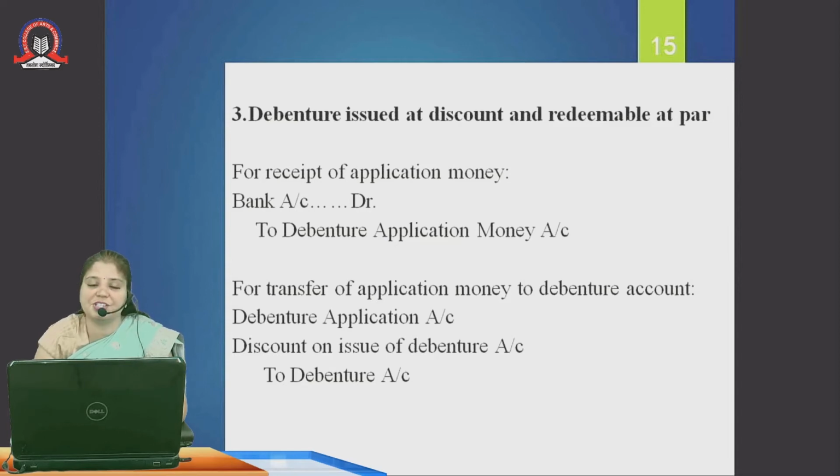This means debenture application account debit, discount on issue of debenture. Suppose I have issued the debentures at a discount of 1 rupee. This means I have received the amount of 9. That means 1 rupee is a discount. That 1 rupee has to be transferred to discount on issue of debentures to debenture account.